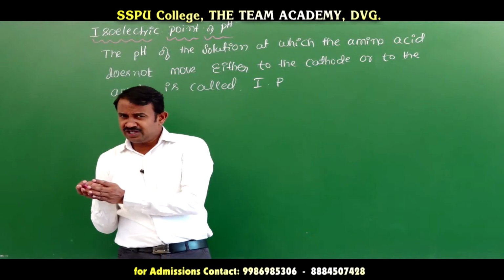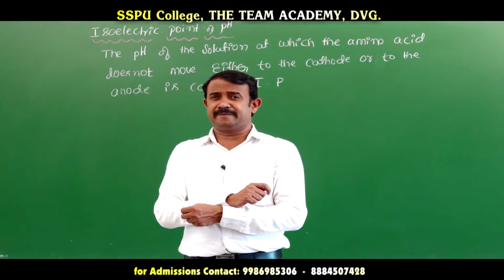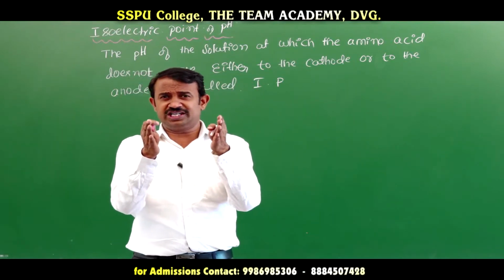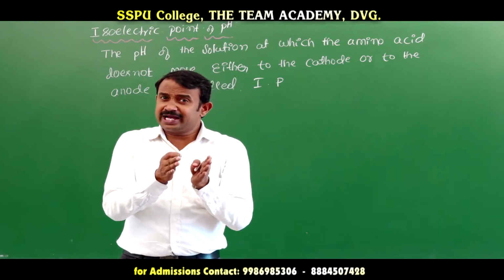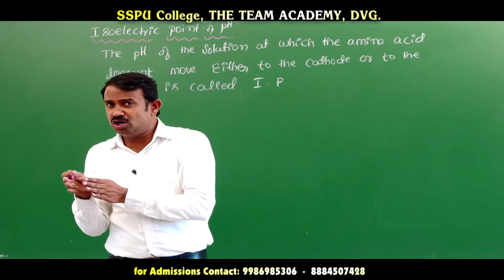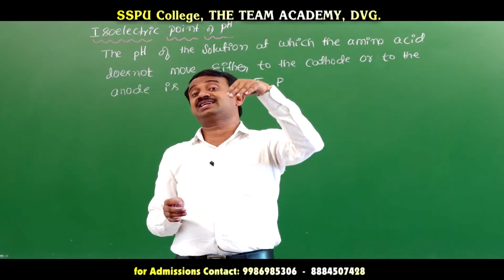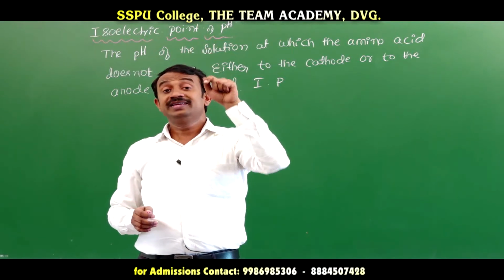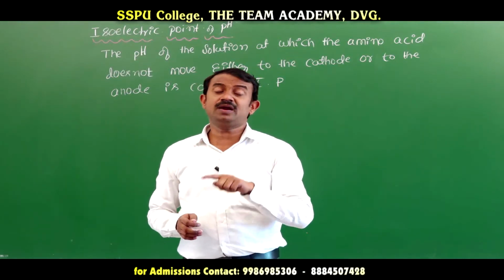An amine functional group is there and a carboxylic functional group is there, in ionic medium. The definition is the pH of the solution at which the amino acid does not migrate towards the anode or towards the cathode under the influence of an electric field in an aqueous solution.